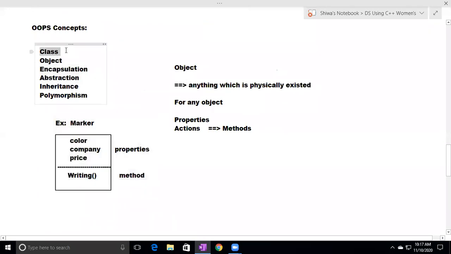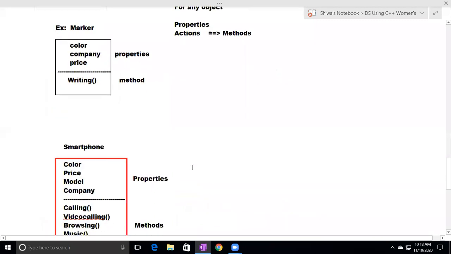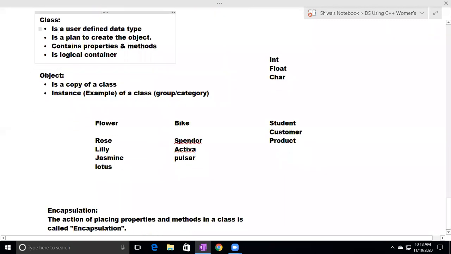What is a class? A class is a user-defined data type. It is the plan to create the object. It contains properties and methods. So we define some properties and methods in the class. And this class is the logical one. It is not a physical one.